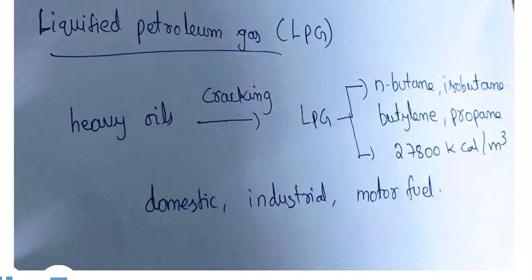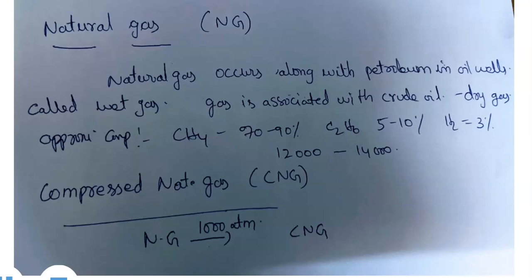Here, the third topic is compressed natural gas, that is CNG. This compressed natural gas is nothing but the above natural gas compressed to a pressure of 1000 atmospheres. The natural gas obtained from wells is compressed to about 1000 atmospheres of pressure, and we get CNG, that is compressed natural gas.